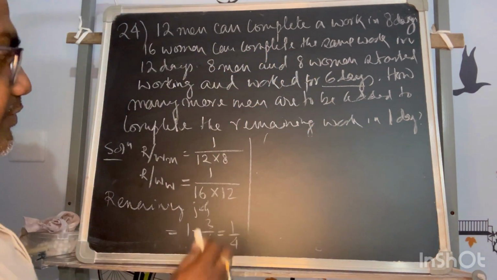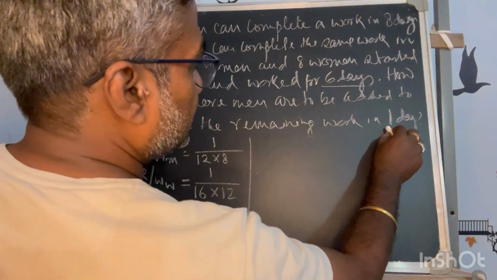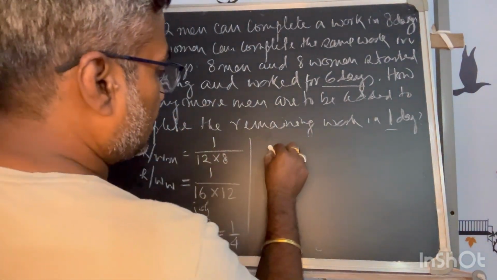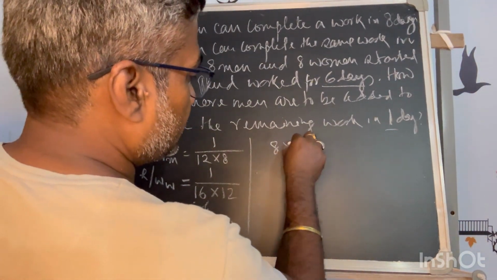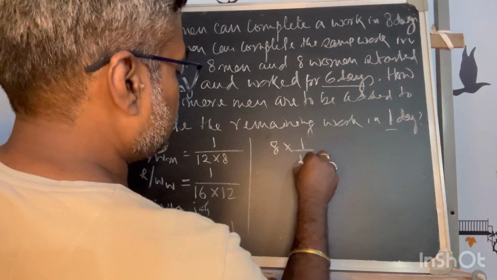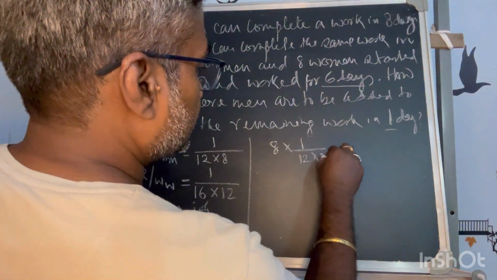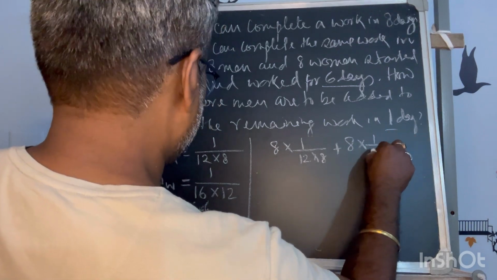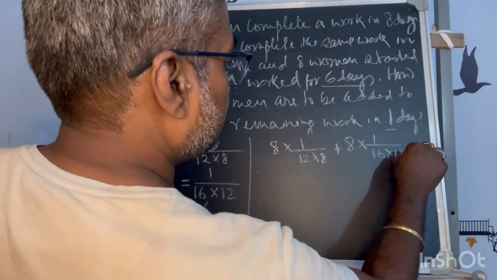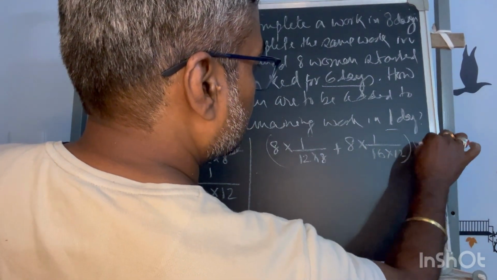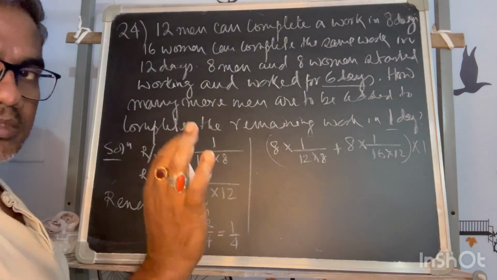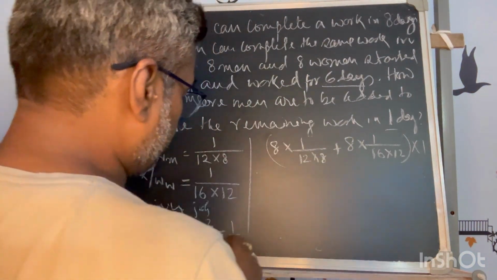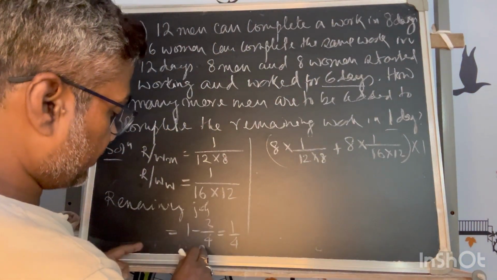So first I find how much the 8 men and 8 women are doing in another day. They do a further fraction of work in a day, into 1. This is another day.